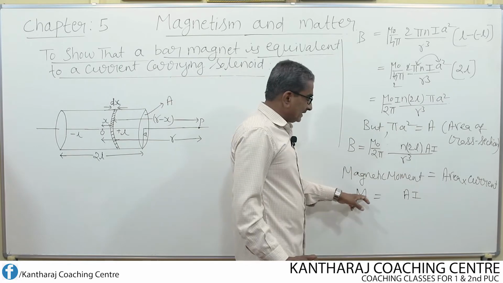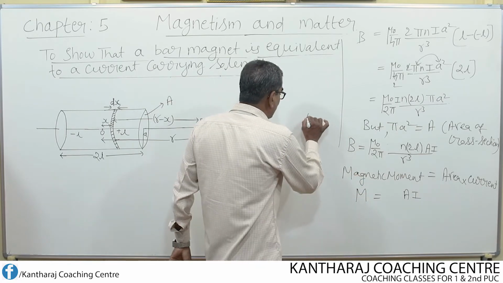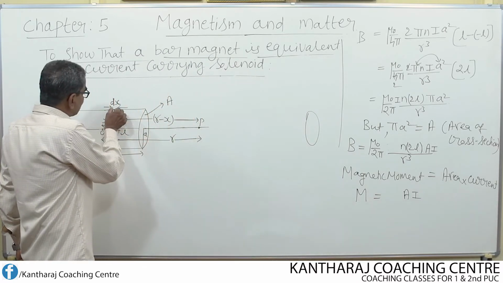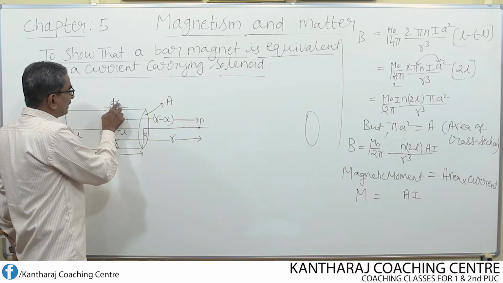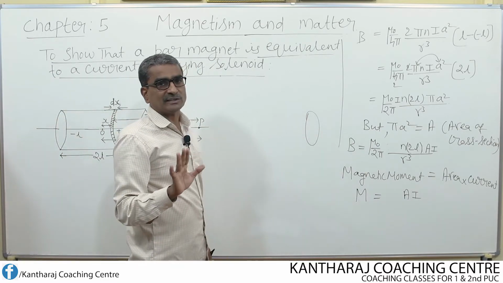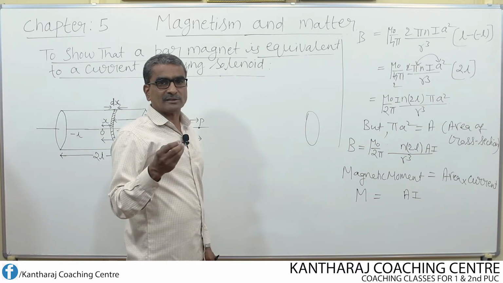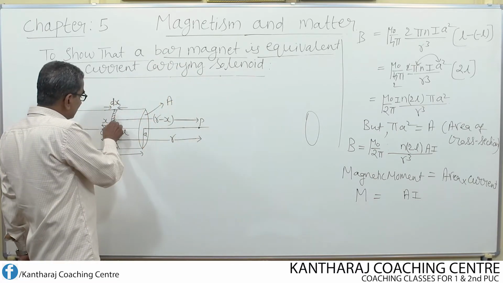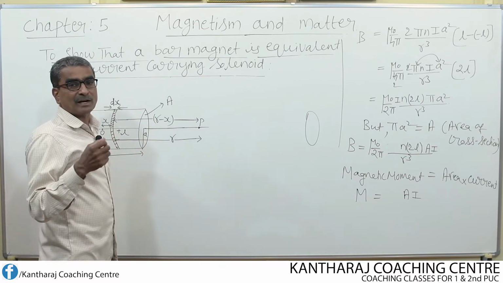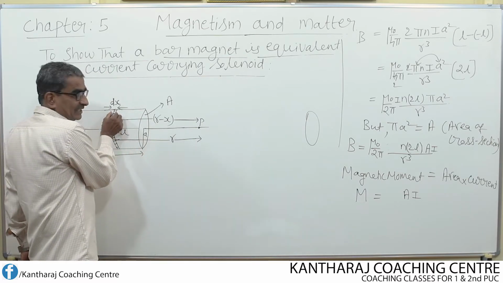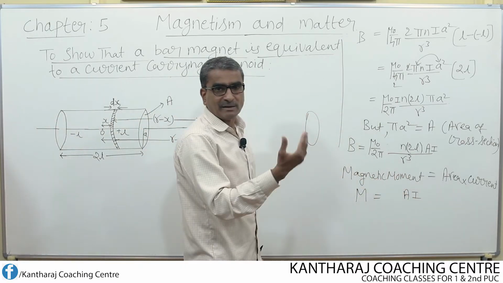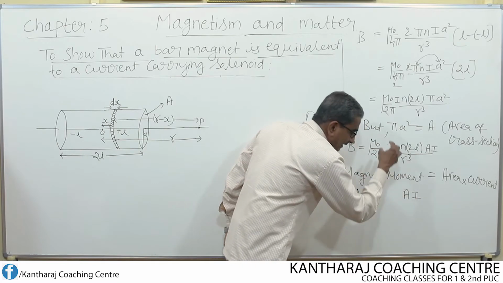But remember, this is the magnetic moment only for one loop of wire, that means only for one turn of wire. But in the small circular ring of thickness dx, only one round of wire is not present. Several number of turns of wire are present in this circular ring. So first find out the number of turns that is present within this thickness. Because this holds good only for one turn. For several number of turns, we have to multiply this by that number of turns.